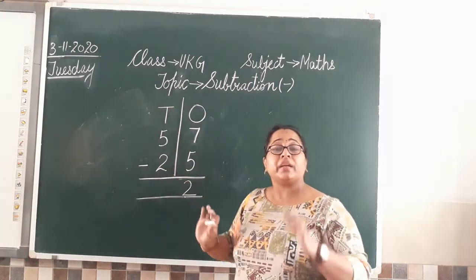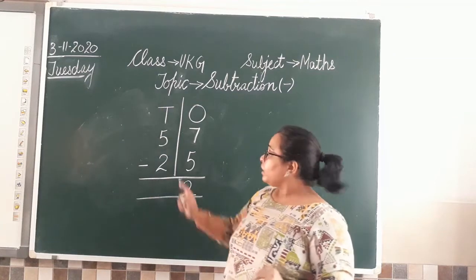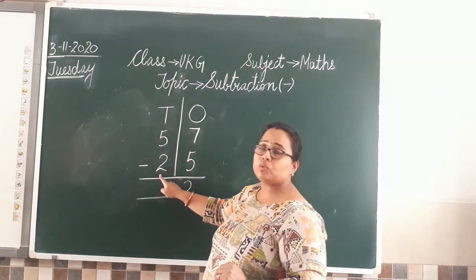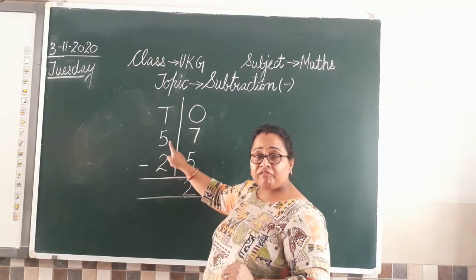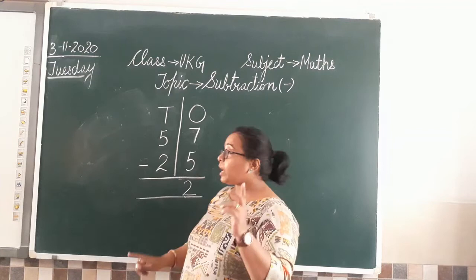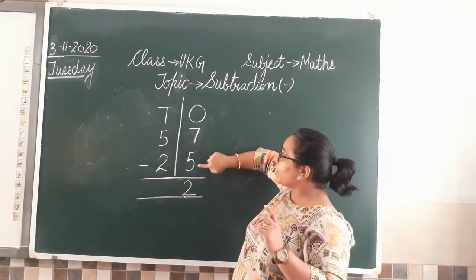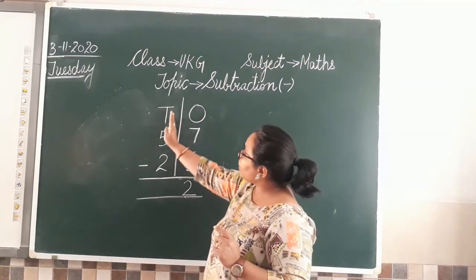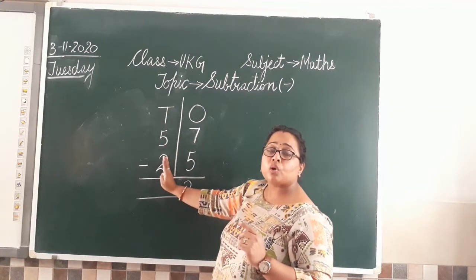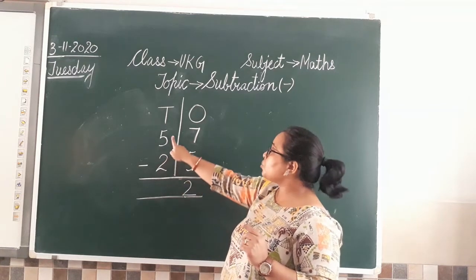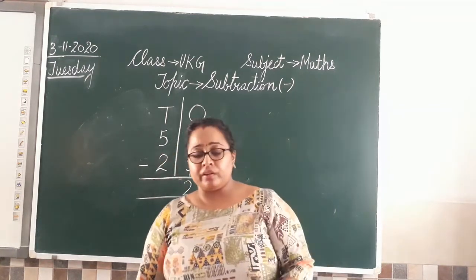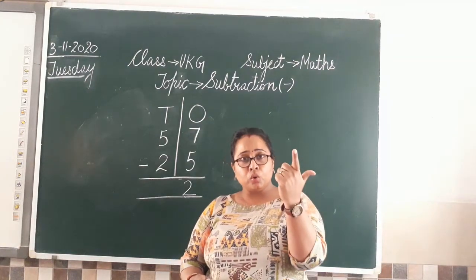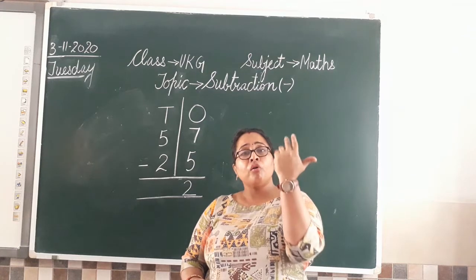अब जो t के नीचे, tens के नीचे जो digits लिखे हैं, now we are going to solve them. What it says? 5 minus 2. 5 minus 2. Look carefully. Here it was having 7 minus 5 that we have solved. Standing line में किया. Similarly, now it has 5 minus 2. So how are we going to do that? First, we are going to open 5 fingers. So how many fingers to be opened? 5. 1, 2, 3, 4, 5.